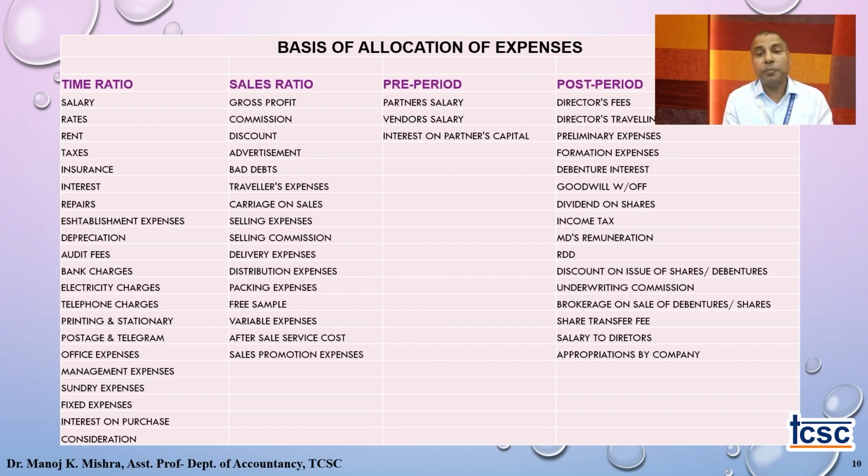My second part is the post period. Expenses or income which are only possible for a company get absorbed only in the post column, like director's fee and director's traveling. Certain examples are given to help you understand. These expenses are those which get incorporated only in the post column.